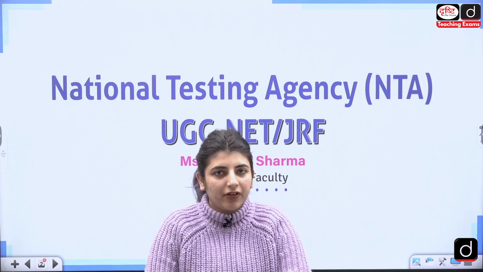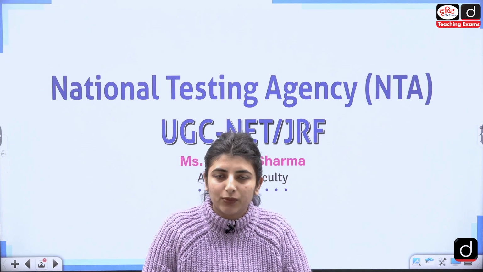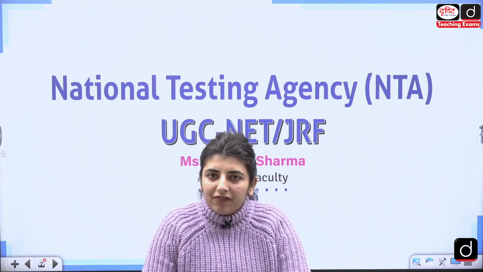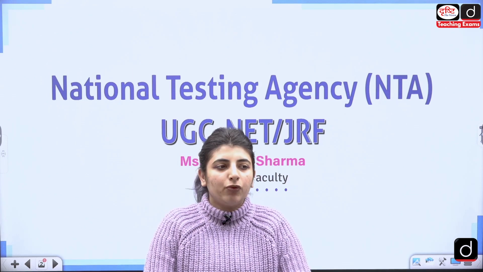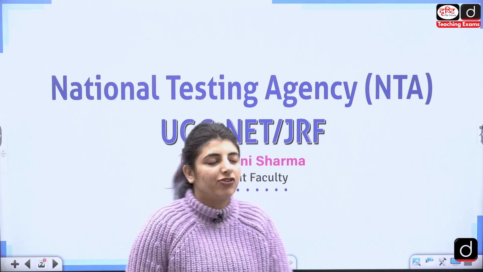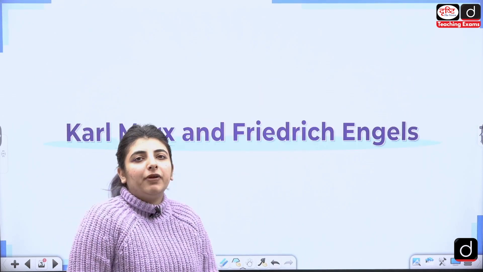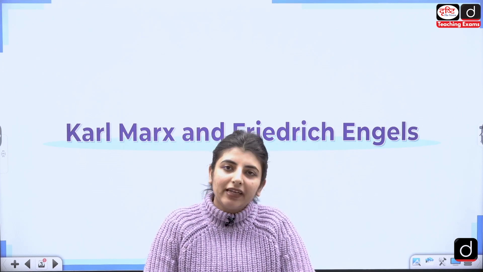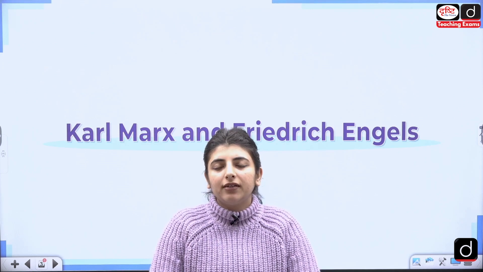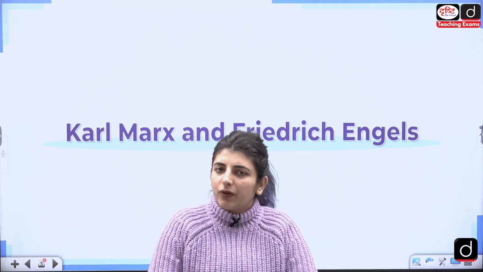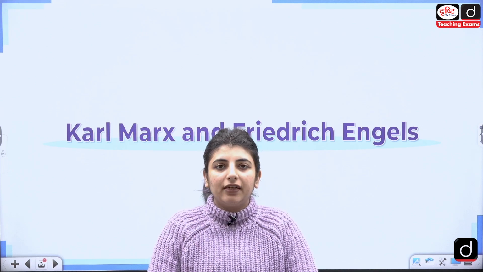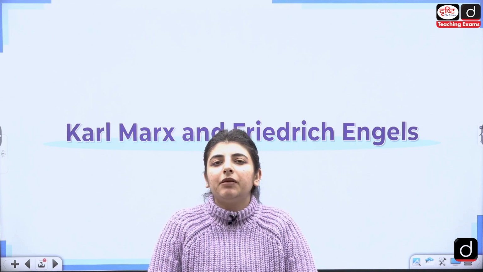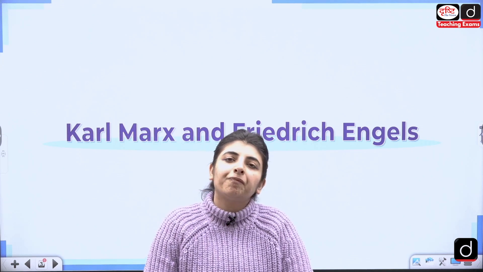In today's video we are going to move forward with the two prominent figures associated with the literary school that we know by the name Marxist literary theory. We have discussed these things, and if I try to recall certain facts, these two people would be the founding fathers, or if not the founding fathers, then the ideas that they propagated, especially Marx, and then Engels, who was also influenced by Marx, finished certain works left unfinished by Marx when Marx passed away. We know that these people were trying to look at literary works.